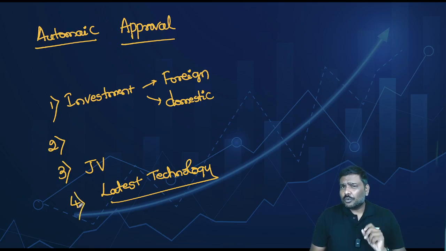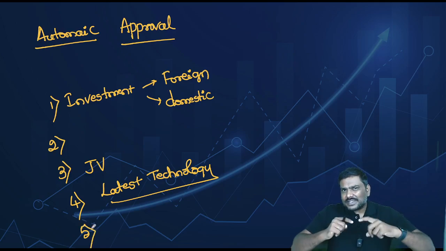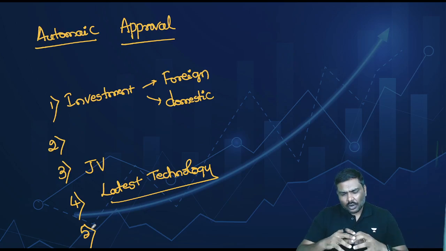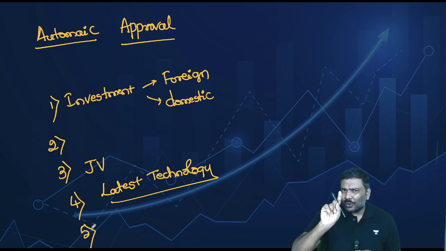In addition to these 4 points, one more very important point. What is the fifth point? The fifth point is that in the space sector in India, there are a lot of startups. In fact, it is said that in 2014, there was only one startup in the space sector.